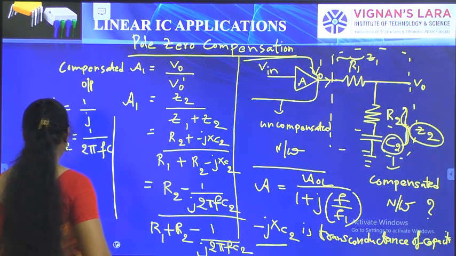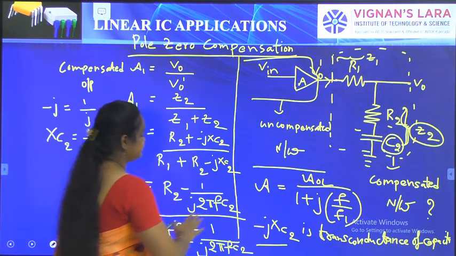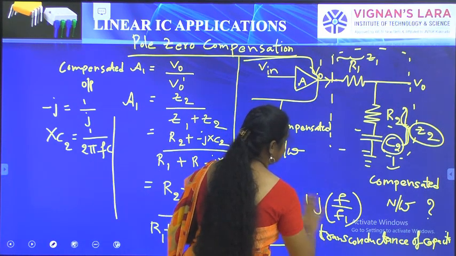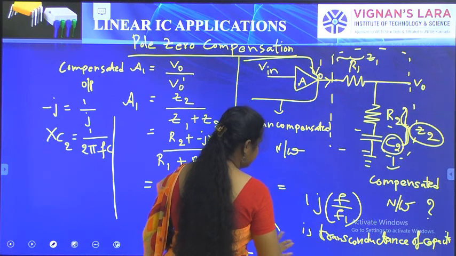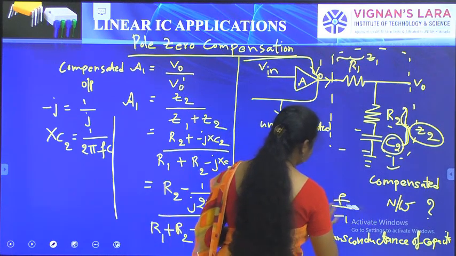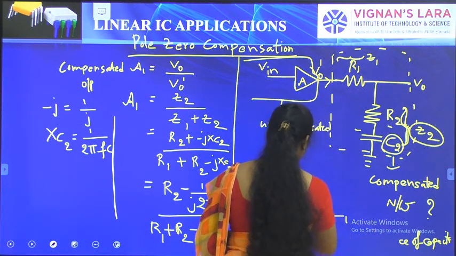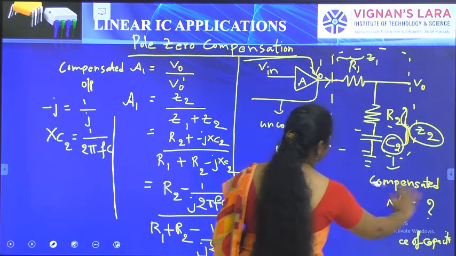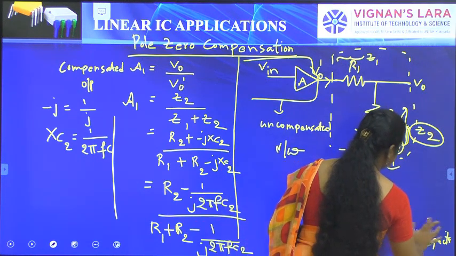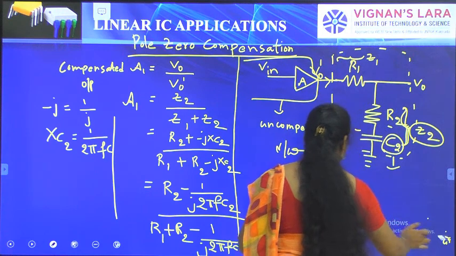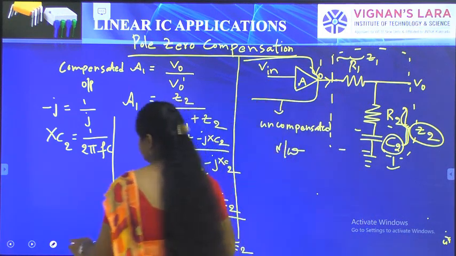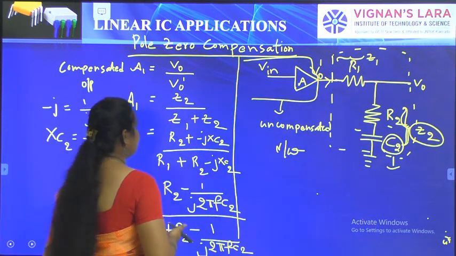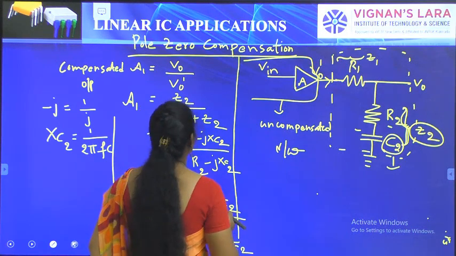From this we can easily write the equations for the compensated network. It is very easy to write. Take the LCM of this equation, and we can write the final equation easily. You know about the dominant pole compensation.